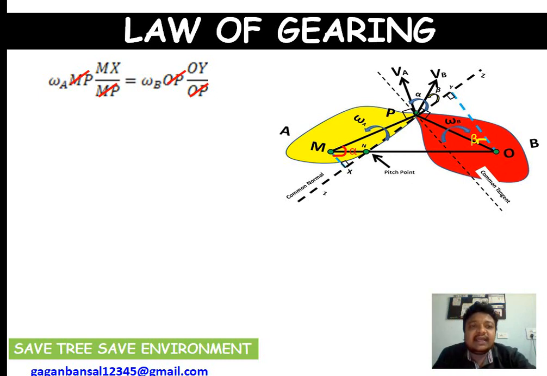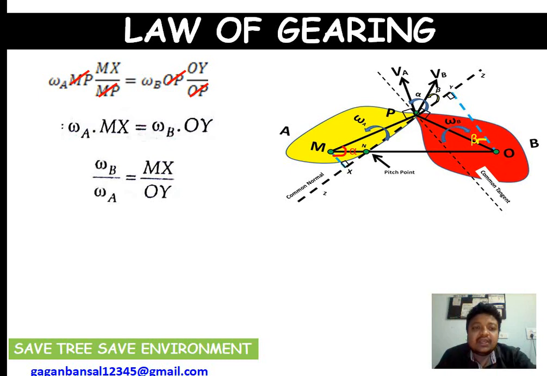We get omega A into MX equals omega B into OY, which we can say that omega A into MX equals omega B into OY, or we can write it as omega B upon omega A equals MX upon OY. Very clear? Any doubt? Okay.